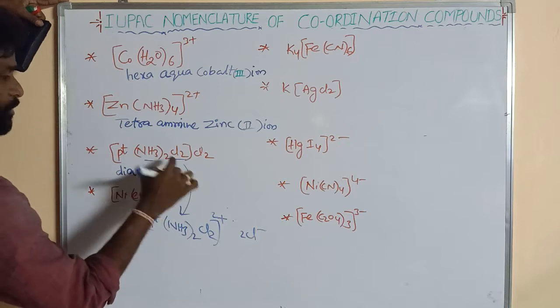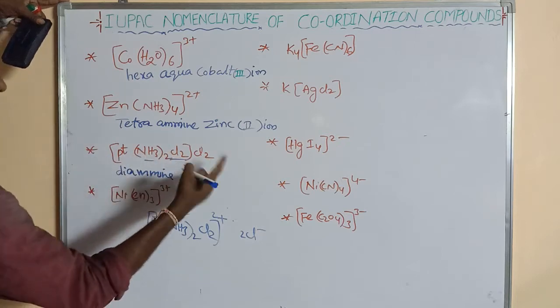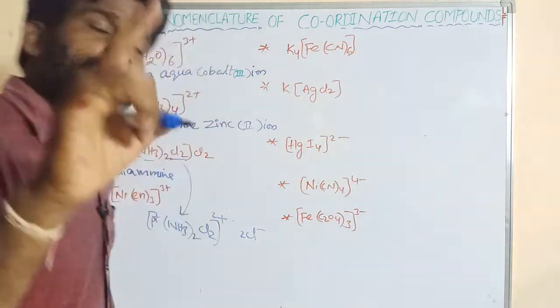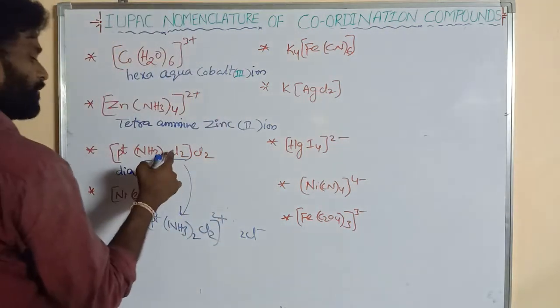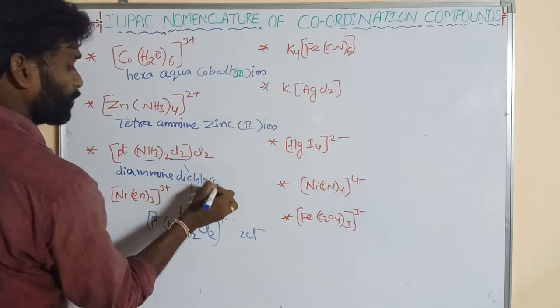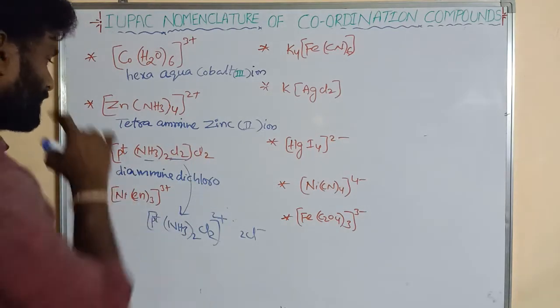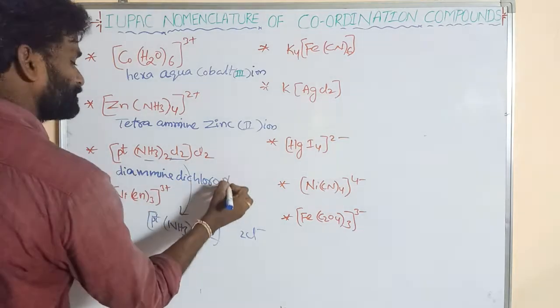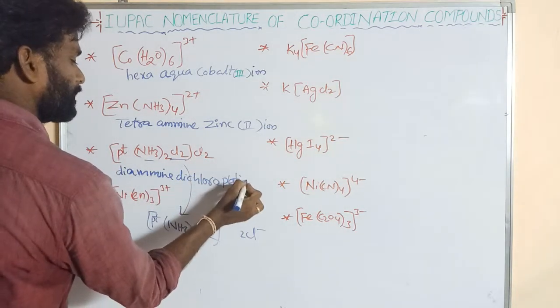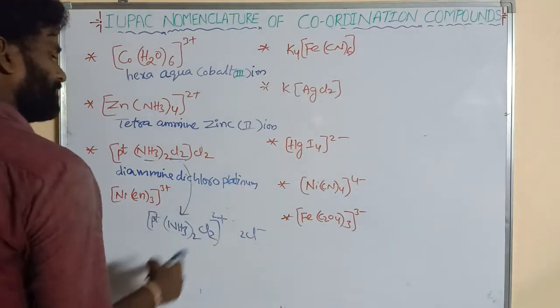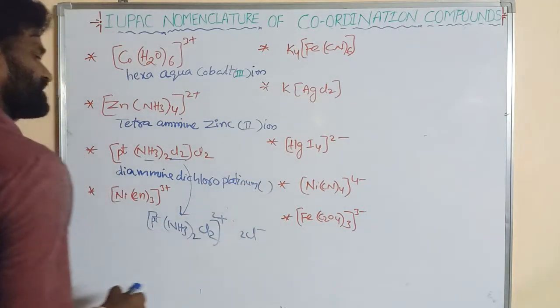So this is dichloro, Cl minus, that is the negative ligand. It already says Cl minus is chloride, chloro or chlorido. How many? 2. So that means dichloro or dichlorido. Both are the same. Next we can write the central metal atom, platinum. This is the positive complex ion, right? Platinum. So what is the oxidation state?